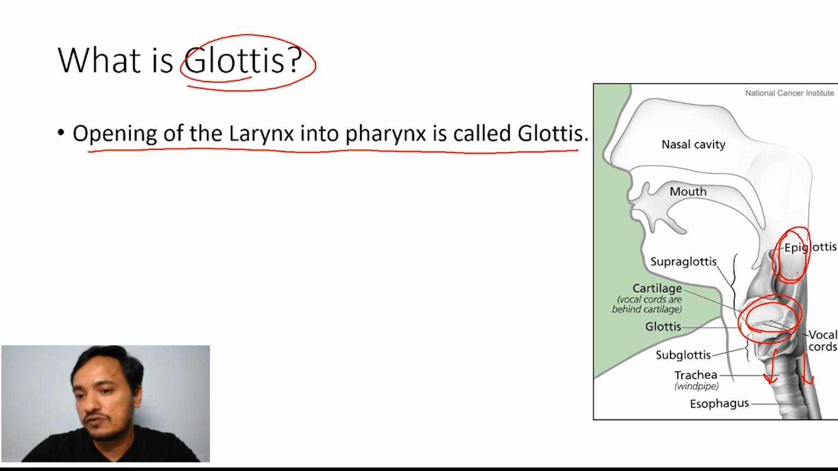Pharynx is the common passage for the food and air, and the esophagus is starting from the pharynx, and here the respiratory tract is starting from the pharynx, means it is starting with the larynx. So the opening of larynx is called glottis. See, this is the glottis. Opening of the larynx into pharynx is called glottis.